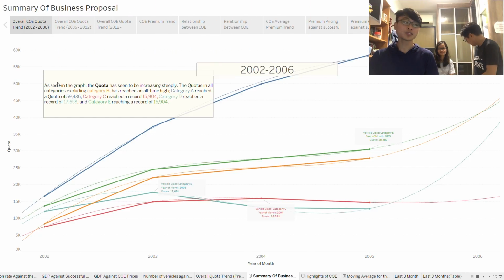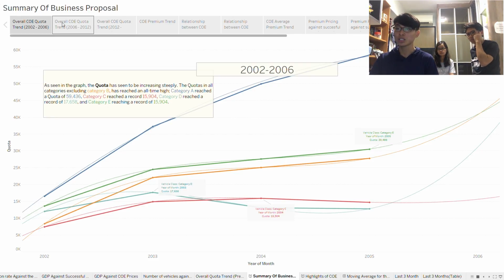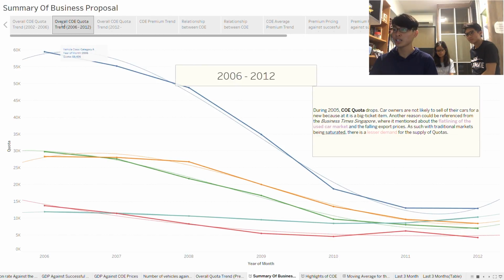For the first question, 3.1, the task is to use a graph to visualize the COE quota trends from 2002 to 2017, and explain the overall trends and the possible reasons behind them. As you can see from the graph, the quota increased steeply from 2002 to 2006. The quotas in all categories except category B reached an all-time high by 2006. However, after 2006, the quota drops, and there are many reasons for this.